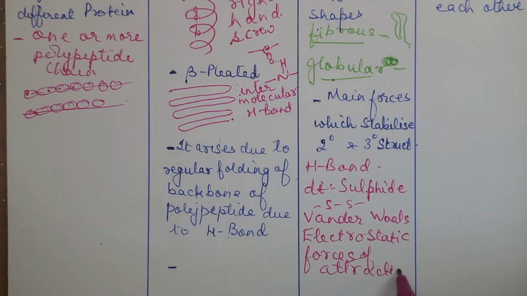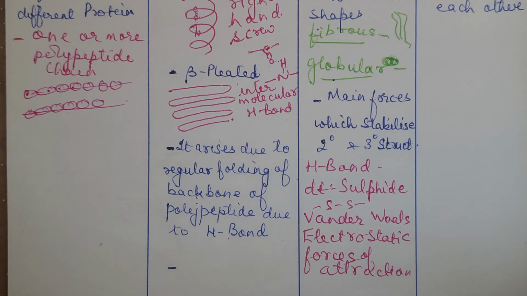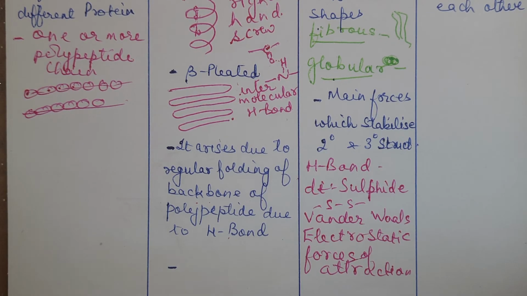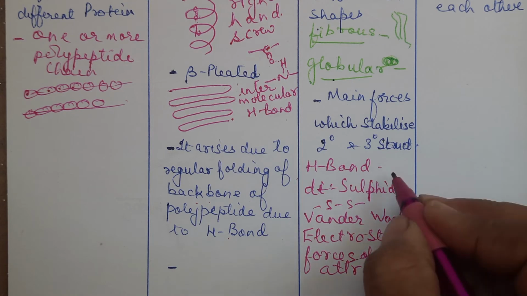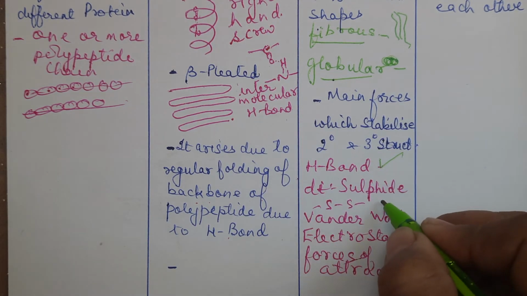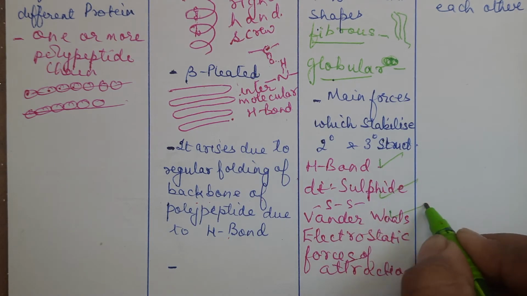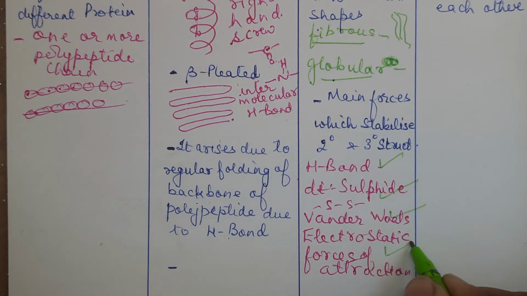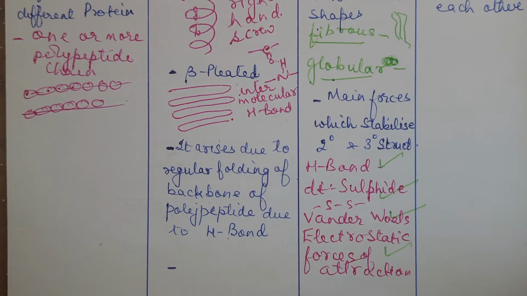So for each type, we should know what type of forces are responsible for creating this type of structure, right? For secondary, we said only hydrogen bond. For tertiary, we said there are four different types. Number one is hydrogen bond, second disulfide linkage, third van der Waals forces, and the fourth one is electrostatic forces of attraction.